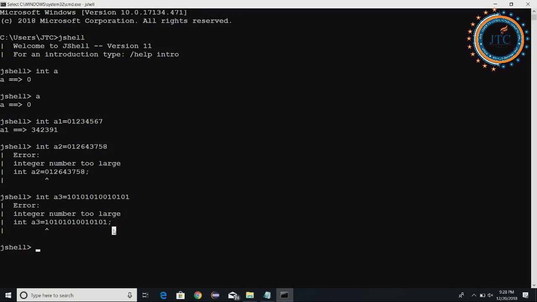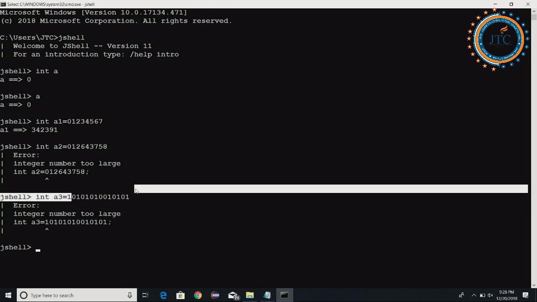Now understand one thing: why exactly is it giving "integer number is too large"? Whenever you write a3 is equal to 1010, in this particular way, what is happening is that this is a decimal number.